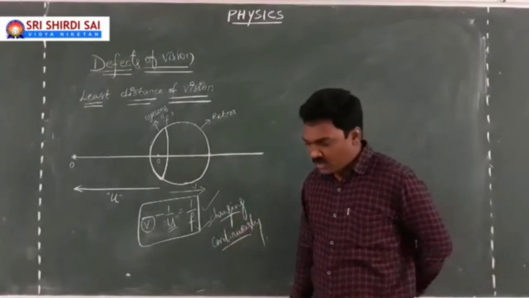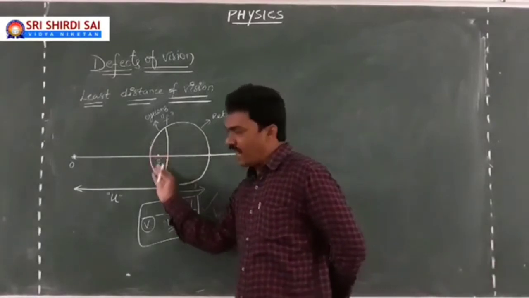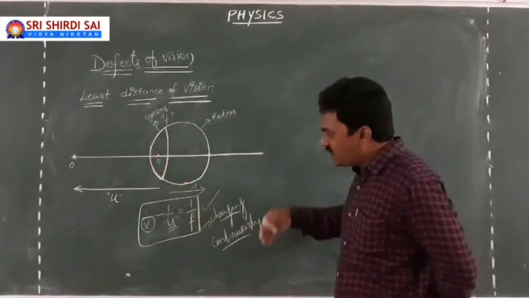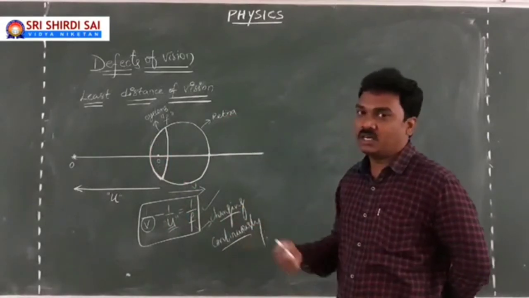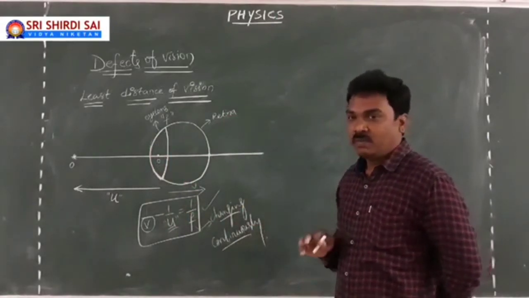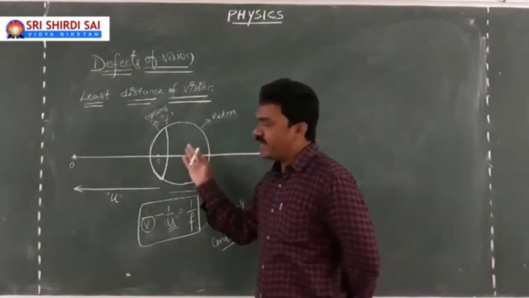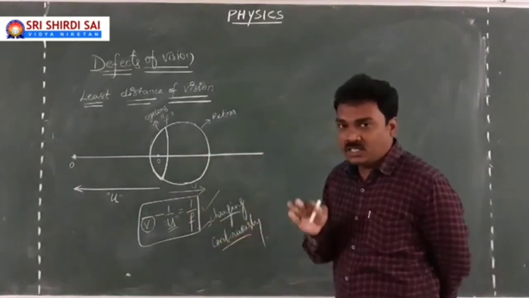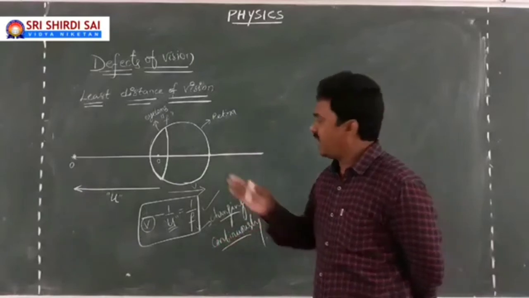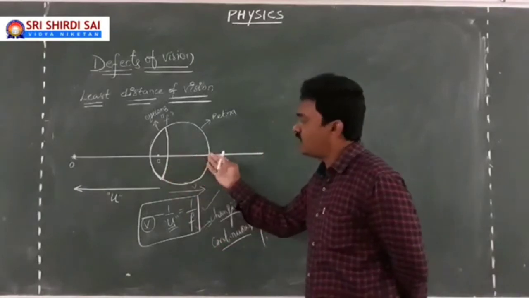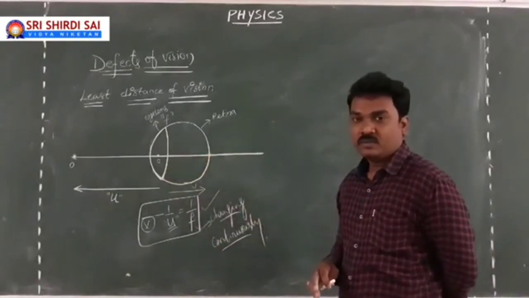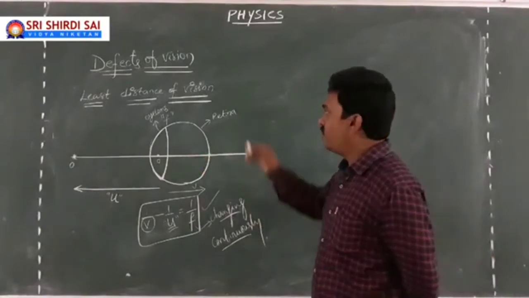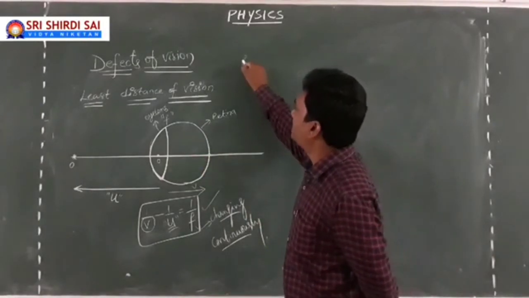So, to conclude, this ability of the eye lens to adjust its focal length, whether increasing or decreasing, we will see it. But the eye lens has the ability to adjust its focal length so as to always capture the image on the retina, and this is defined as the power of accommodation.